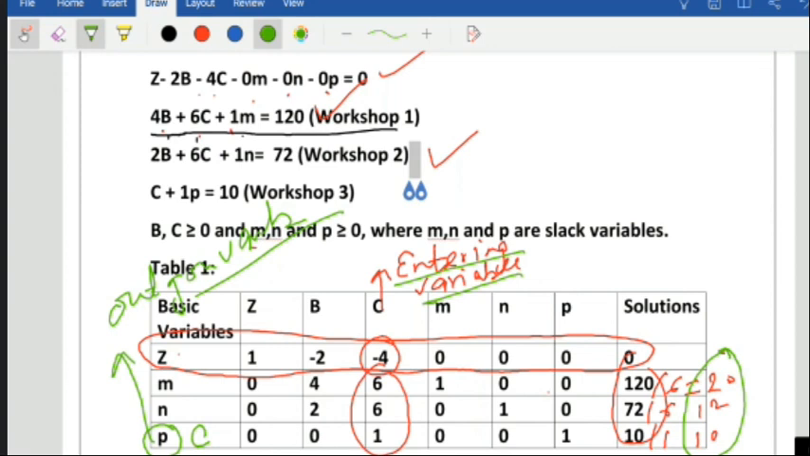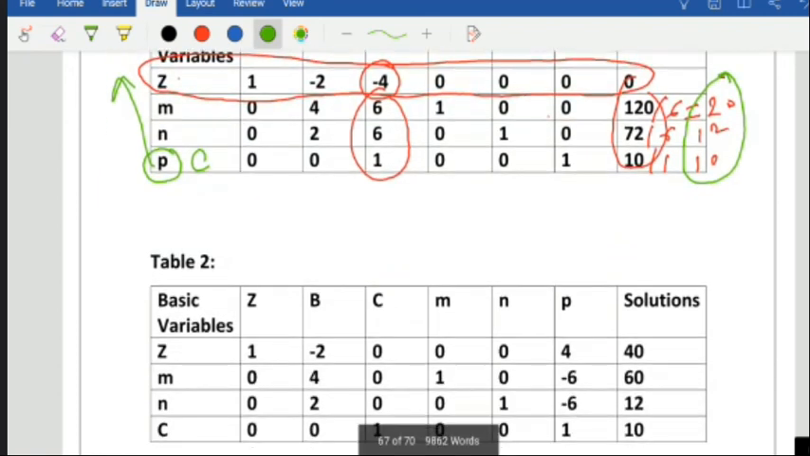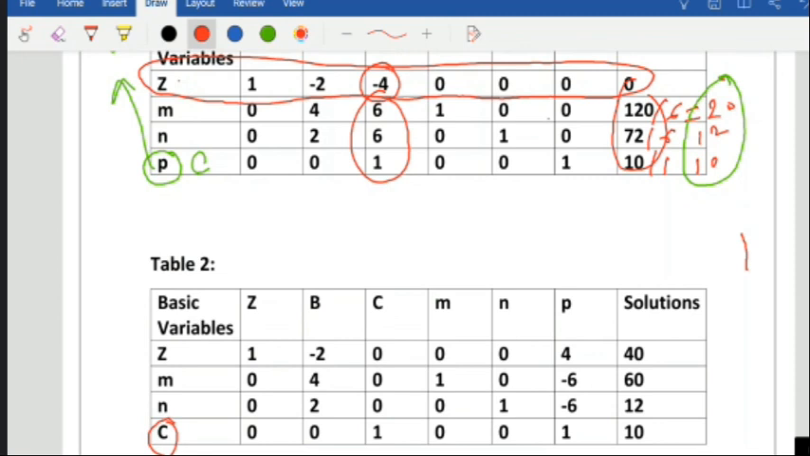Now I have drawn the table here. Next I'll show you how the next table looks, and we have to do a little bit of calculation. This is table 2. See, C has come here and P has gone. Now at the intersection you must get the value 1.